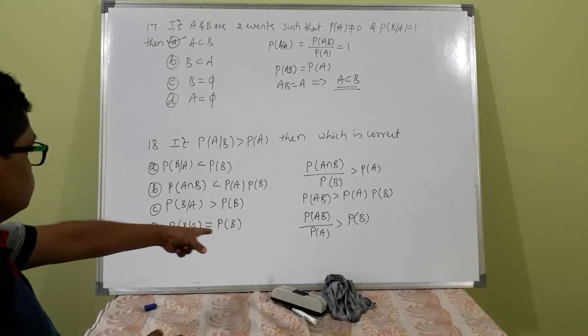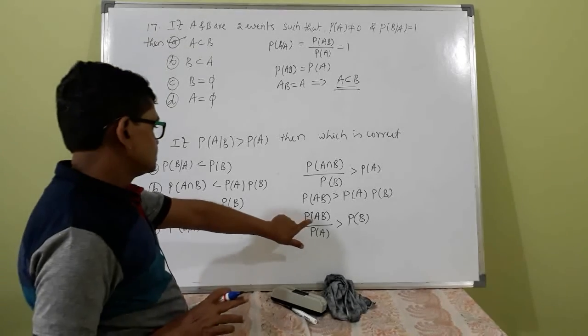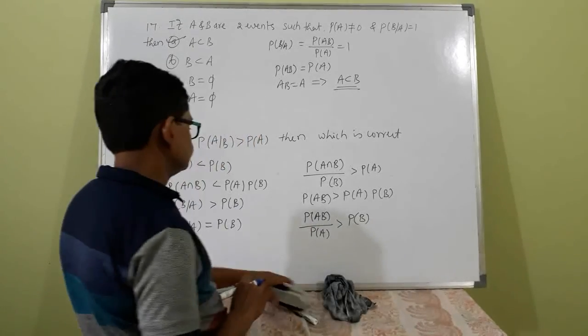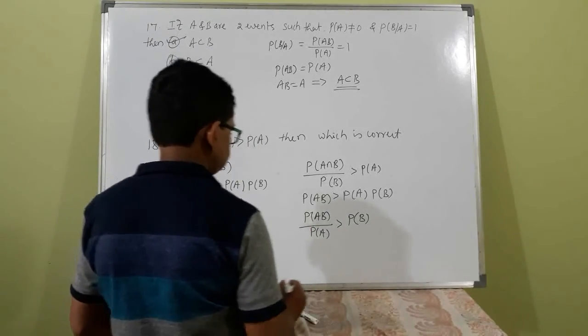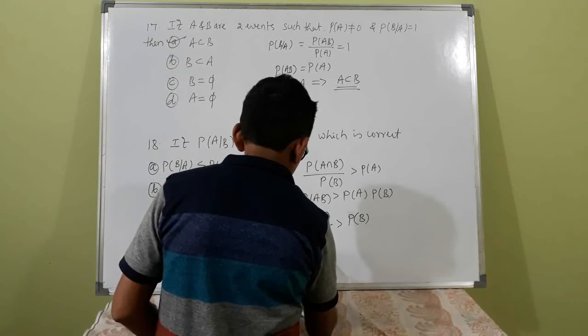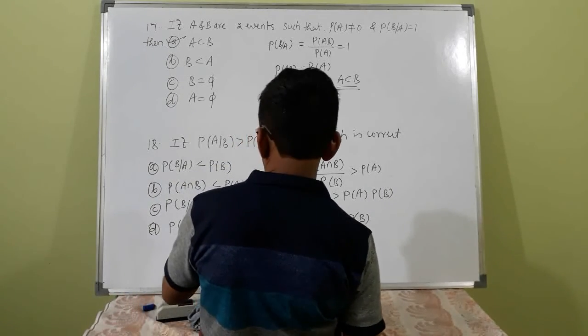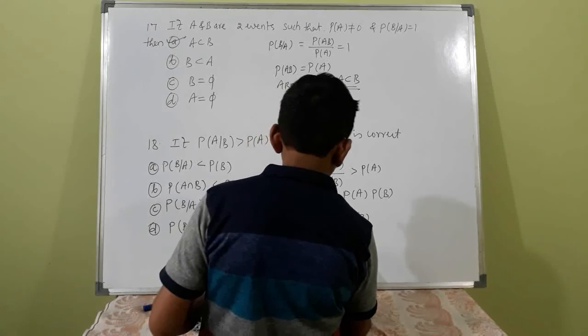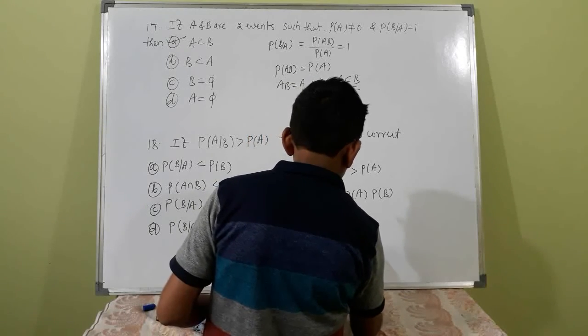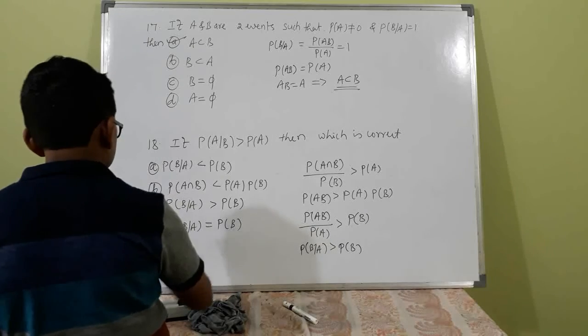This is nothing but probability of B given A greater than probability of B. So option C is correct.